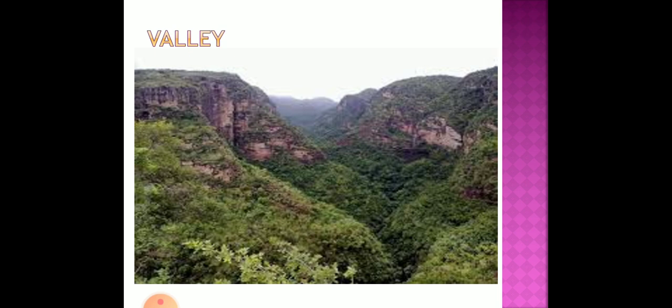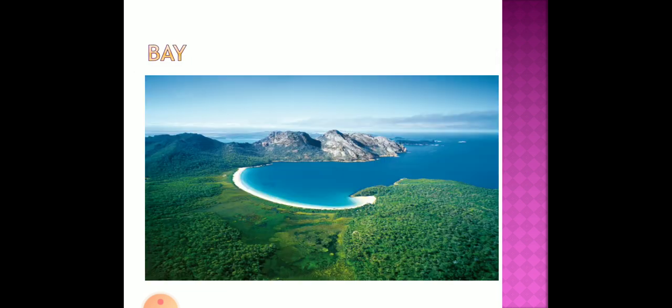That is the main important thing. They are lowlands between two highlands. Now the next one is called a bay. What are bays? You can see the image of a bay here, and it is an inlet along the shoreline of a body of water. It is a coastal body of water that directly connects to a larger main body of water such as the ocean, lake, etc. So it joins with a bigger water body.